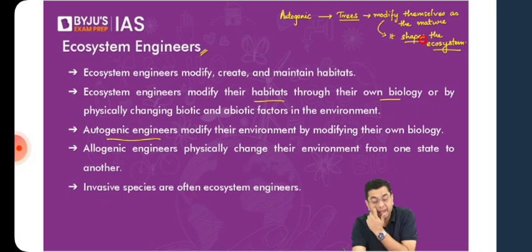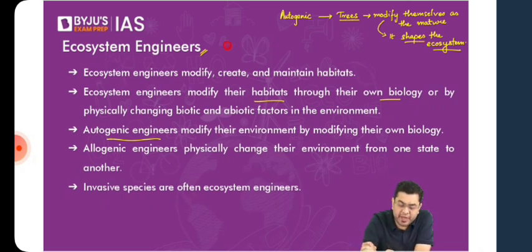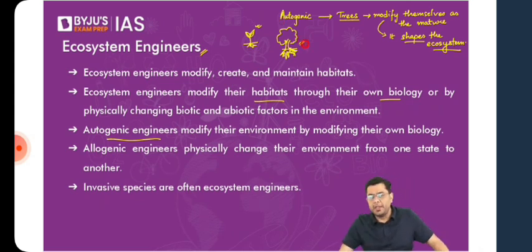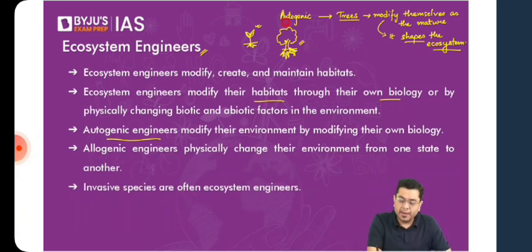Okay. Here, when we talk about these trees, the example is very simple. Say you have a small sapling of a plant. At the stage when the sapling is very small, the type of species which inhabit this region will be very different. And as the sapling grows significantly and modifies itself into a tree as it matures, the various biological systems, the abiotic factors, the biotic factors, the entire ecosystem and environment around them changes. So the type of species which will inhabit this landscape will be very different from the type of species you will find in the case of a tree. So it is modifying its own biology, and that is how the ecology around it is changing. This will be the example of an autogenic engineer, right?